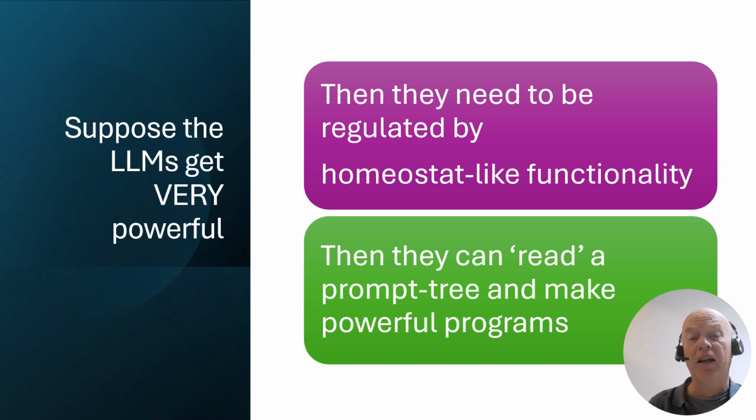Now suppose LLMs get very powerful. Then they need to be regulated, and this can be done by a homeostat-like functionality. And also when they're very powerful, they can read a prompt tree and they can make powerful programs. I will show this in the next slide.